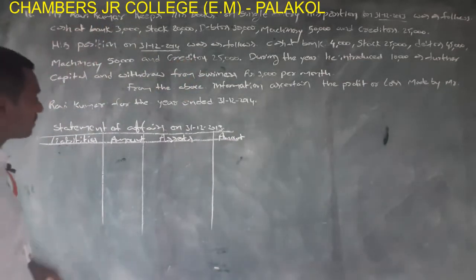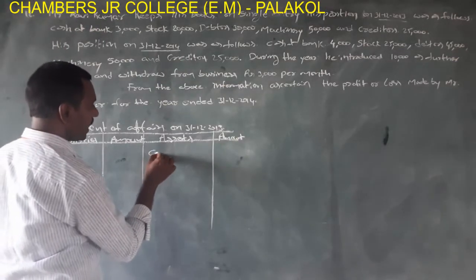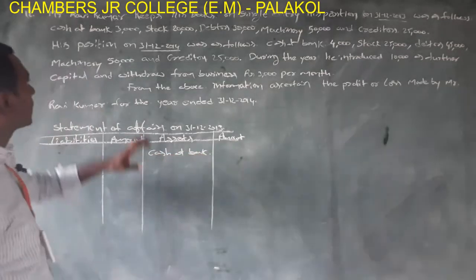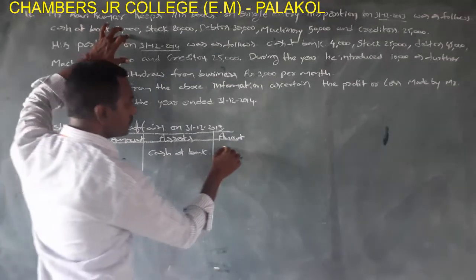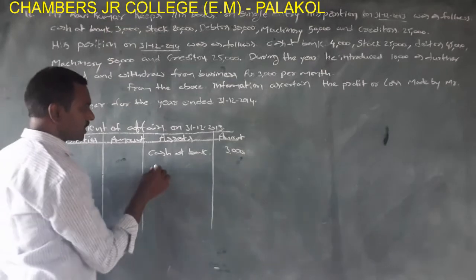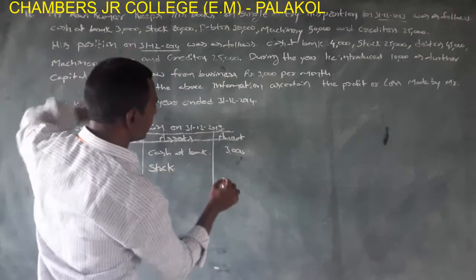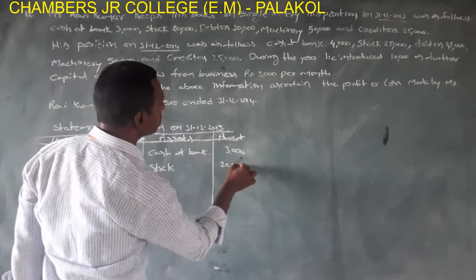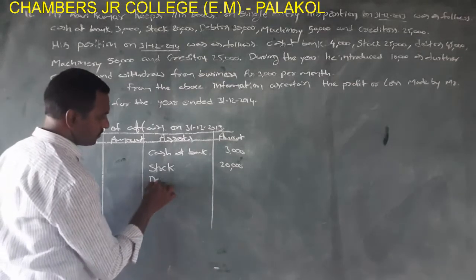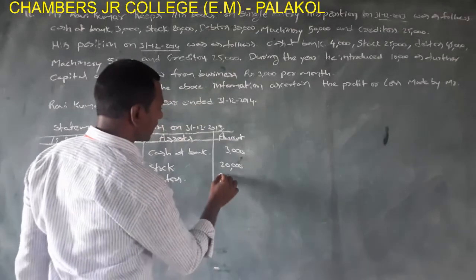Cash at bank. Cash at bank is an asset, taken into asset side. Cash at bank, rupees 3,000. Stock also an asset. Stock, rupees 20,000. Debtors also an asset. Debtors, rupees 30,000.